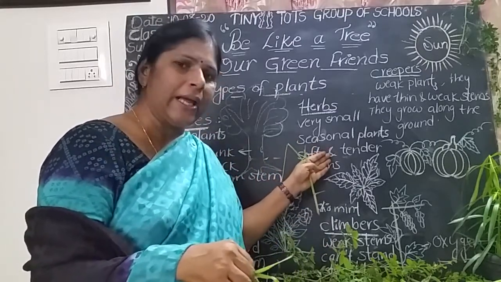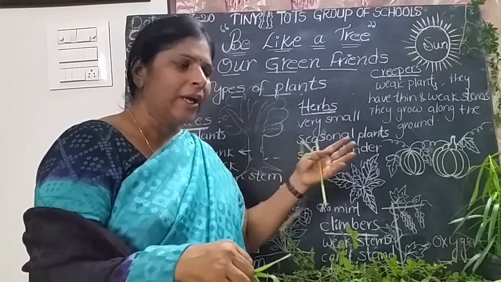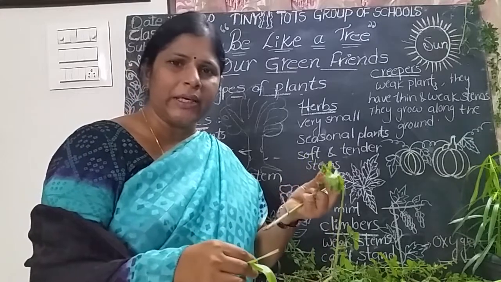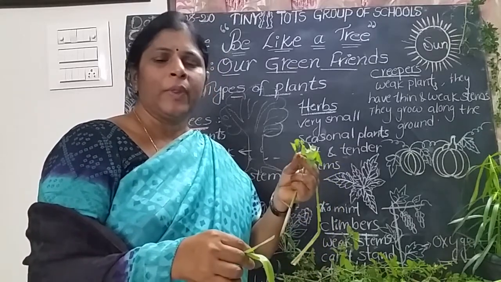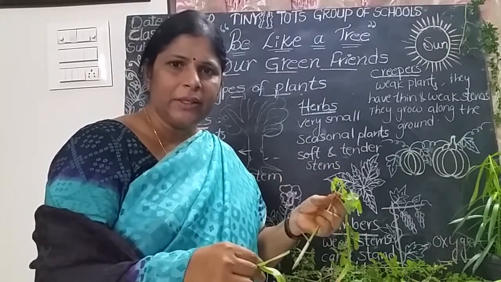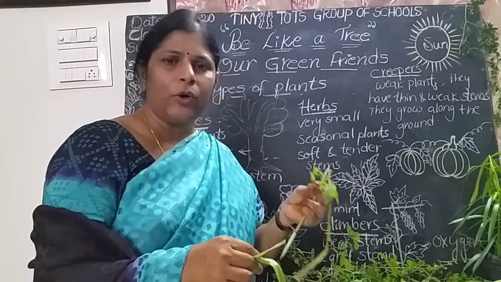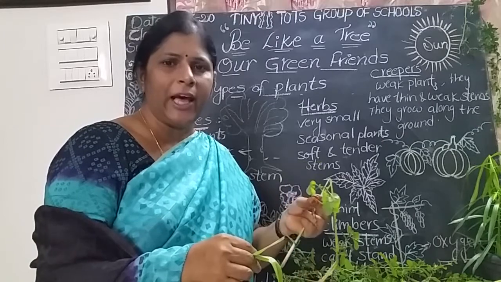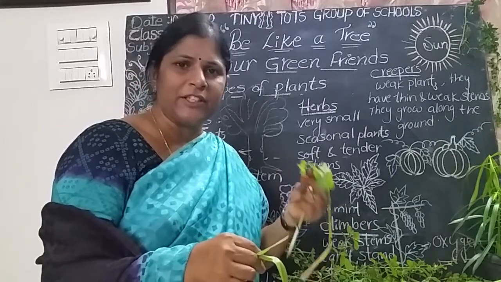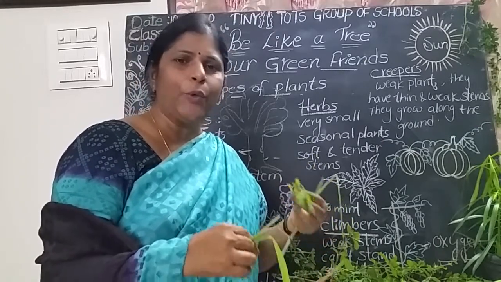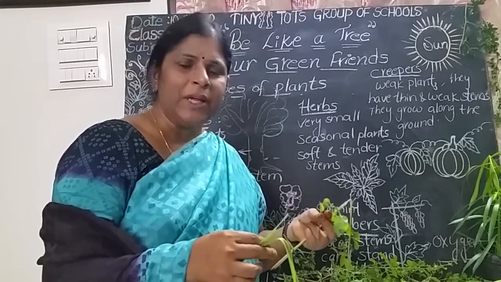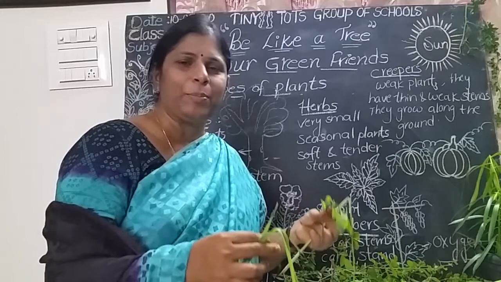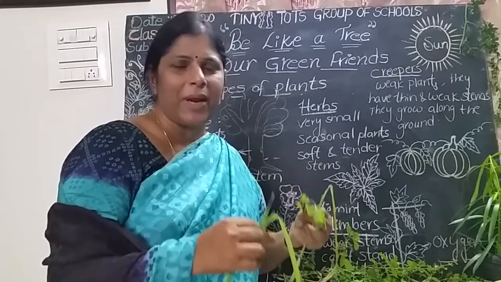Okay, now what are the examples of herbs? Grass. Okay, and mint, coriander. Okay, and lady's finger and tomato, brinjal. These are the examples of herbs. So herbs are very small plants. They have weak and tender stem. They live 1 or 2 seasons only. That's why these plants are called seasonal plants.